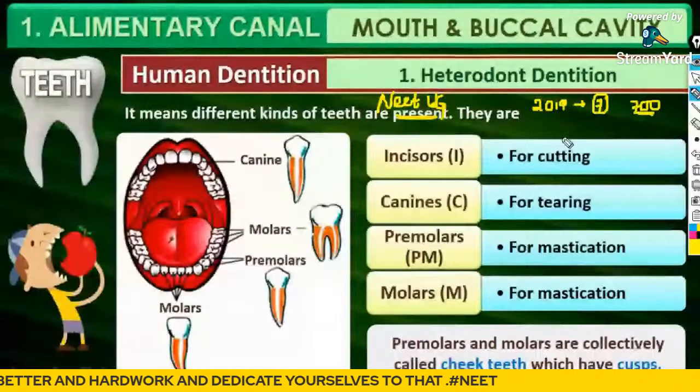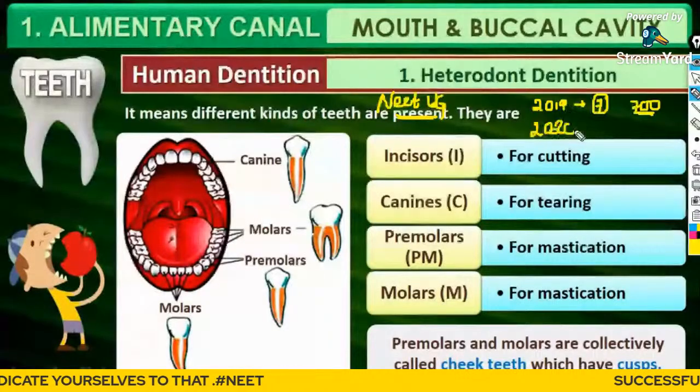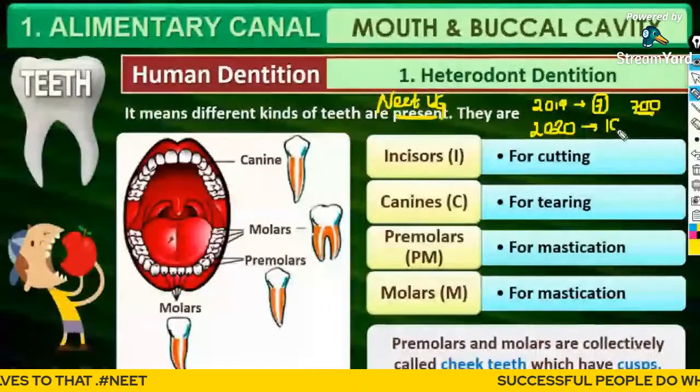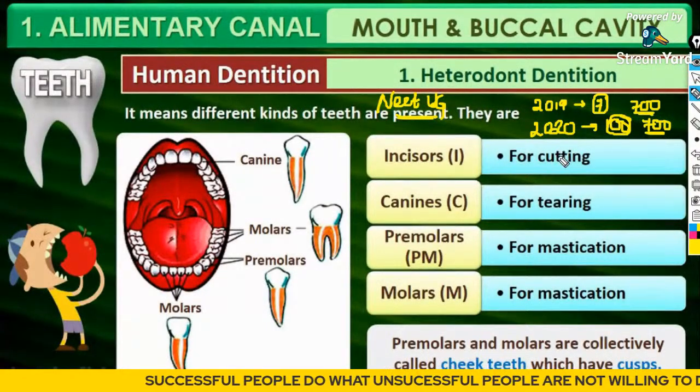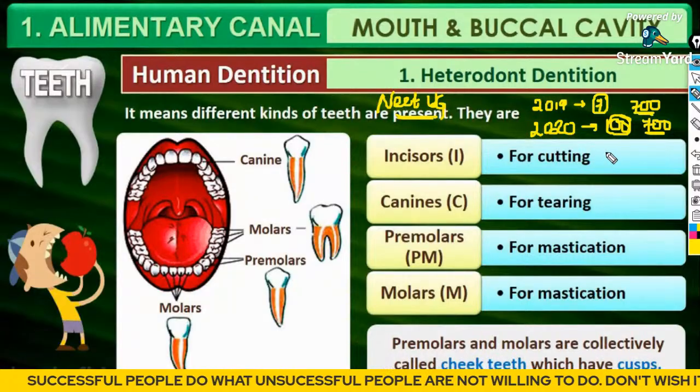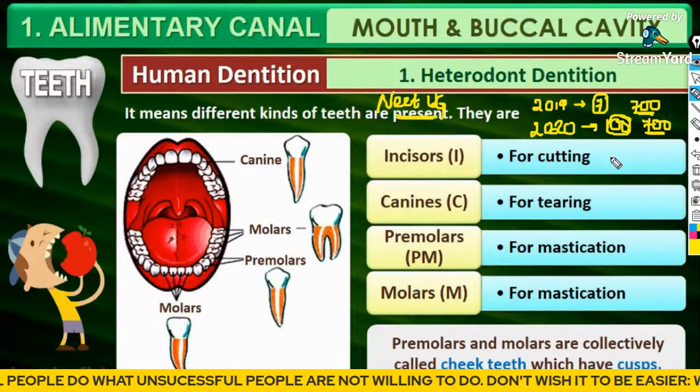Let's now look into the number of 2020. In 2020, 100 students scored above 700 marks. Look at the difference in the count. 2020, 100; 2019, 7.